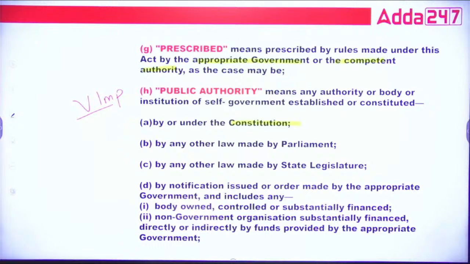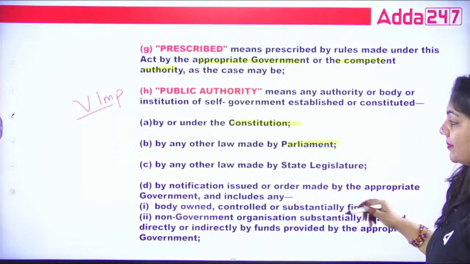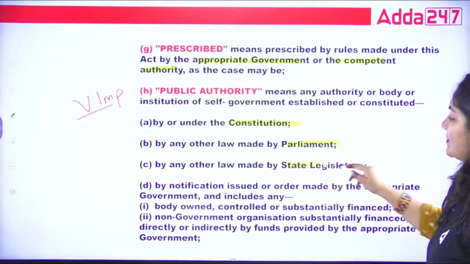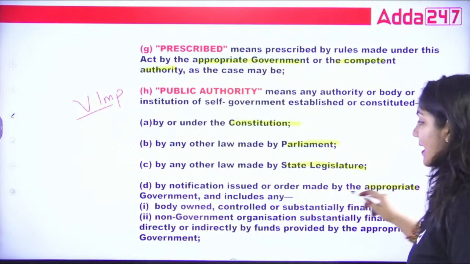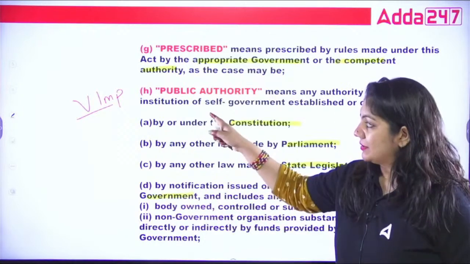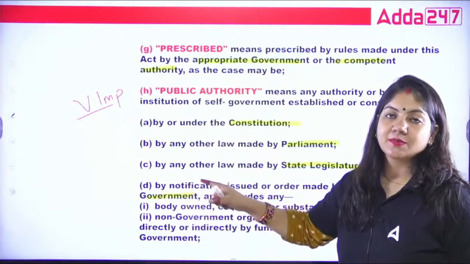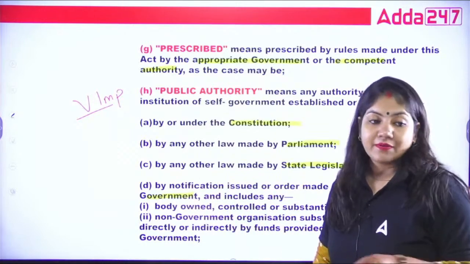That is the father of law. Any other law which is made by Parliament, the law making body. Any body which is made by the state legislature or by notification of any appropriate government. So guys, when a body is established under these 4 points, these bodies are called public authority, and from that public authority we can ask for information.